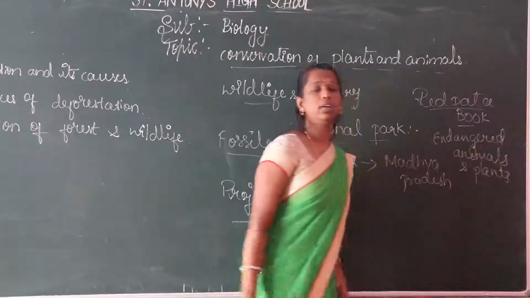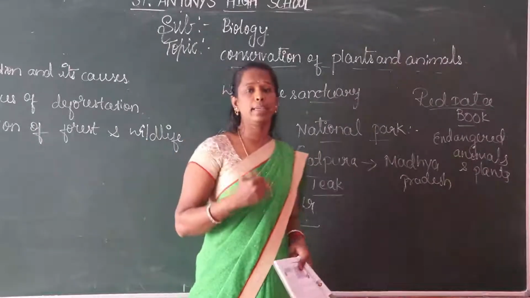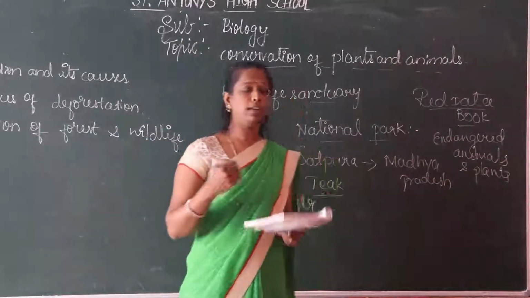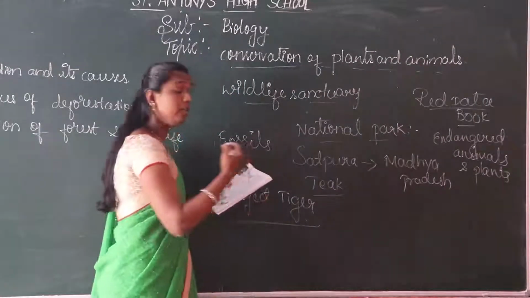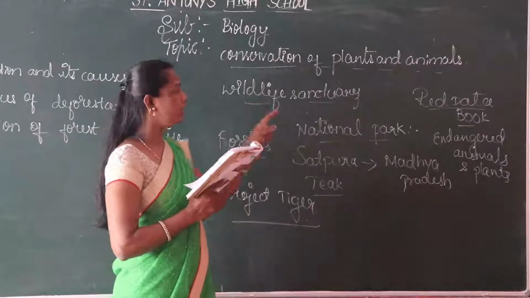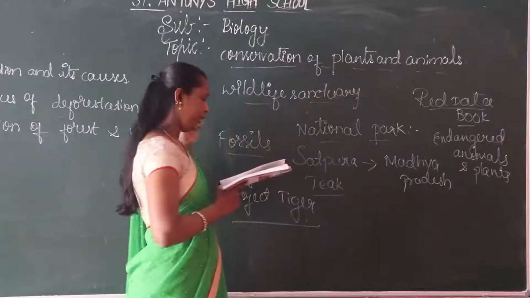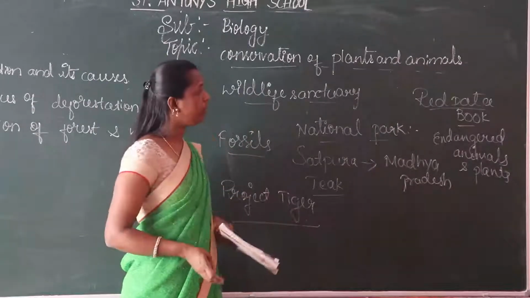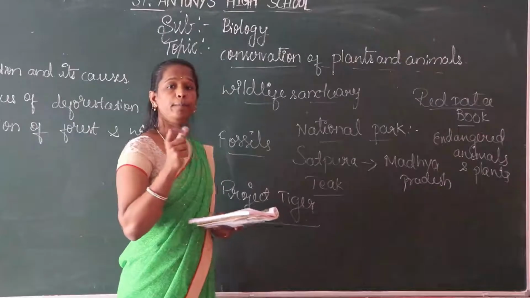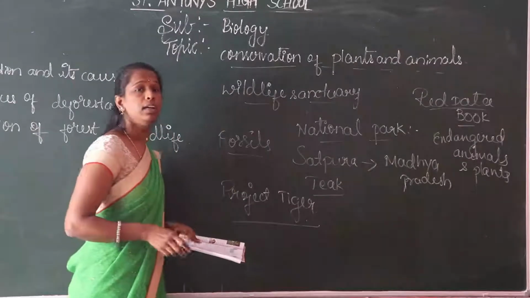In India also, the Red Data Book is maintained, and they collect the details about endangered animals and plants.